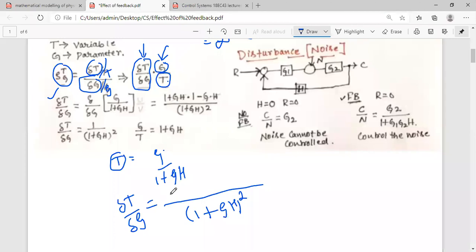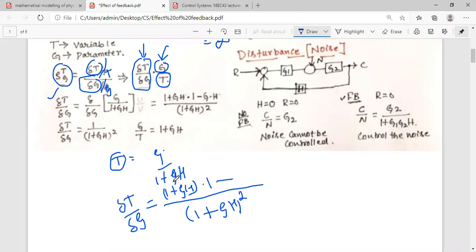And what is the first term? The first term is V, the denominator term 1 plus GH, into the differentiation of G with respect to G. Just as X with respect to X is 1, G with respect to G is 1.